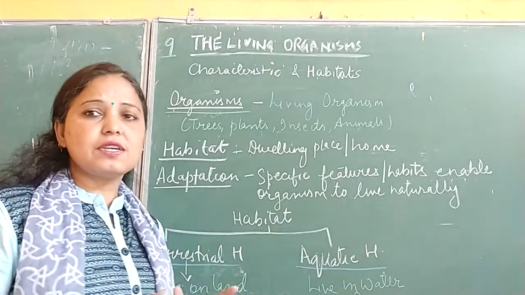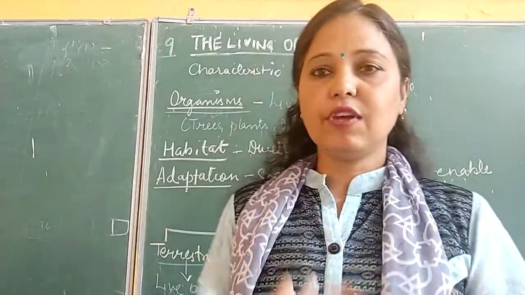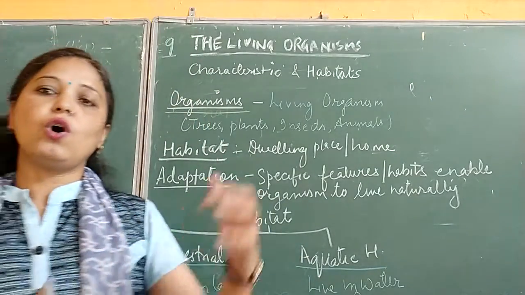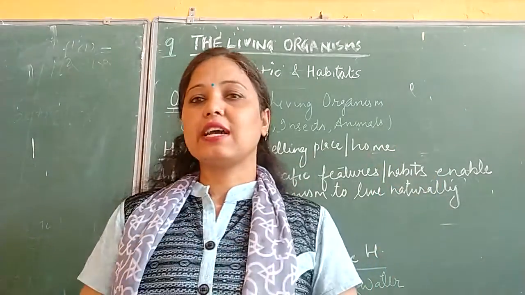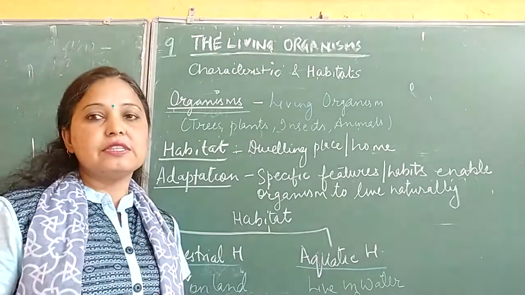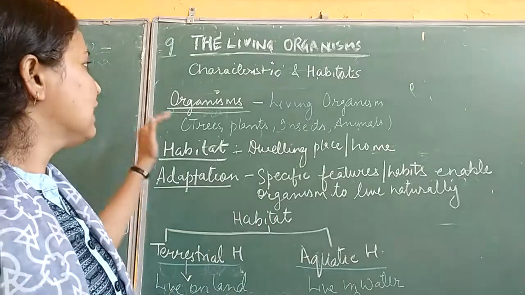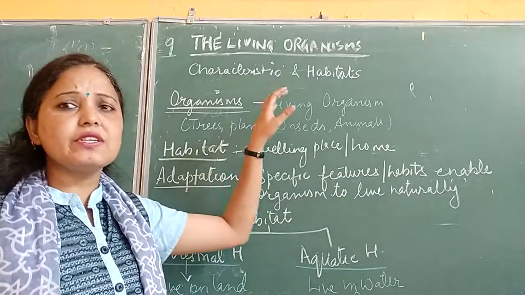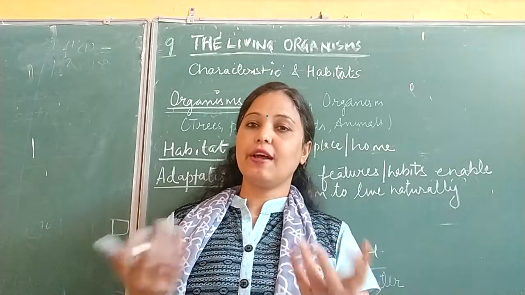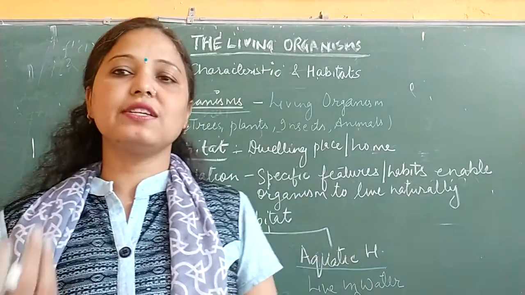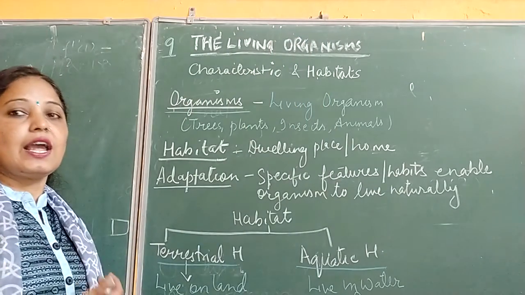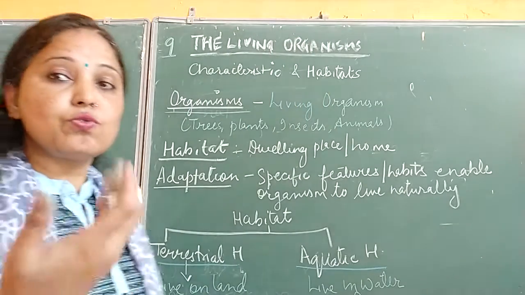Organisms are living creatures. We are living organisms, reptiles are living organisms, dog, cat, lion, tiger, insects, beetles, birds, even snakes, everyone is a living organism. Living means one who can grow, one who can reproduce, one who can do life processes like respiration, digestion, excretion, transportation, and is able to respond to stimulus.